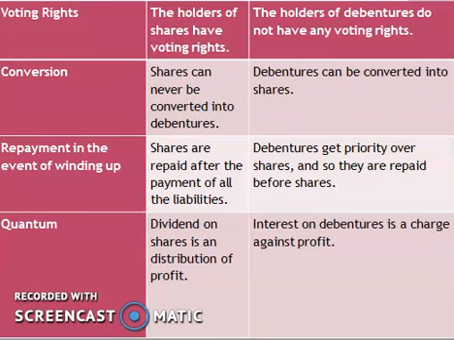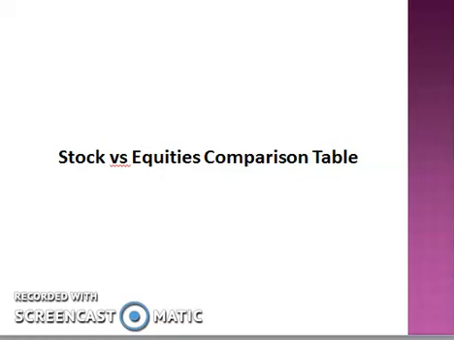Last one, quantum. Dividend on shares is a distribution of profit. Interest on debentures is a charge against profit. Next topic we will discuss stock versus equities, a comparison.